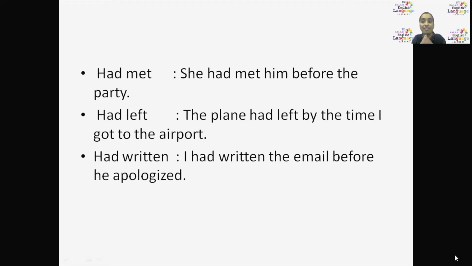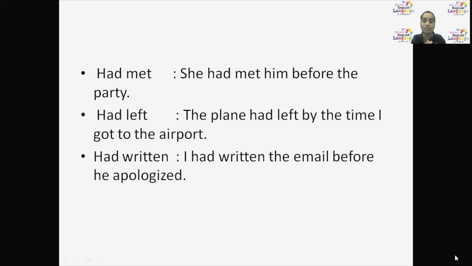Then, for example, when I say had met, how do you use had met? She had met him before the party. She met him is also past. Before the party is also past only. So, which is the first action? First the party was completed, or first she met him? See, listen. See the sentence and you will understand. She had met him before the party. Before going to the party only she met. That means first she met, then the party happened. Okay, we got an idea by seeing the sentence.